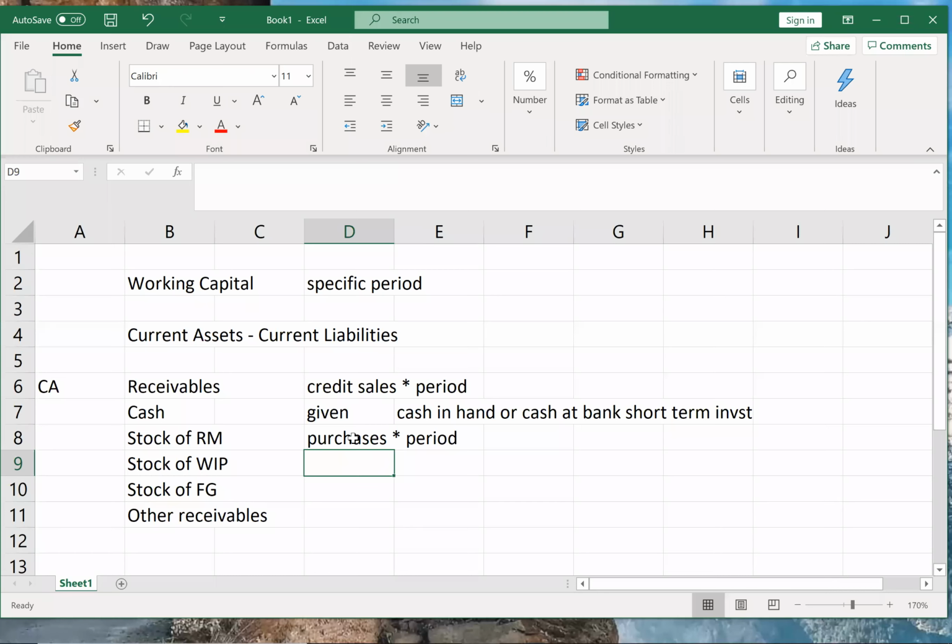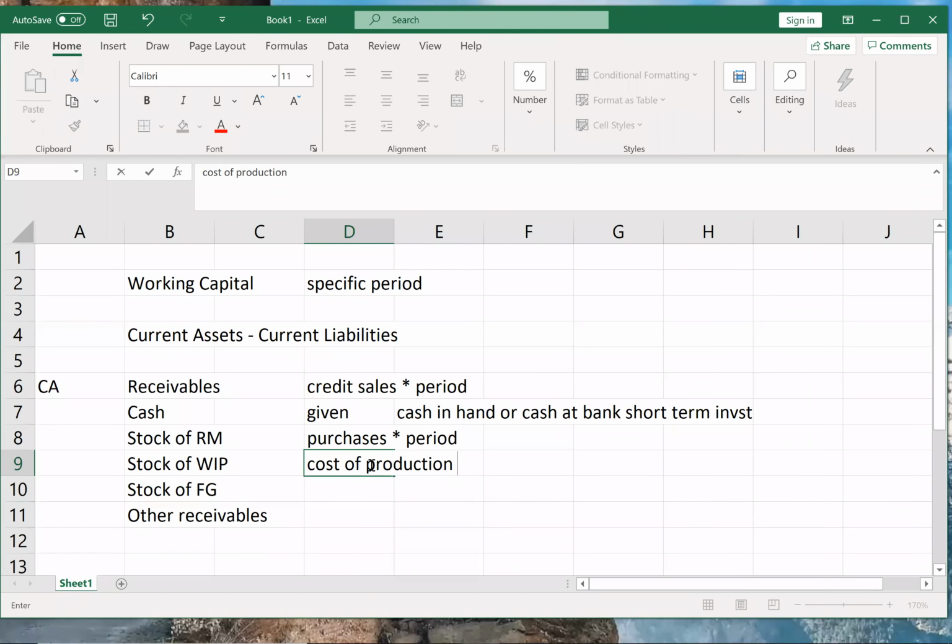Now, stock of WIP. For WIP, what should I take? Should I take purchases? Should I take sales? Or should I take something else? It should be how much of raw material did we put to use? How much of raw material did we put to use? So it should be cost of production.